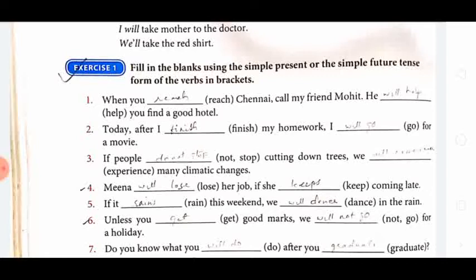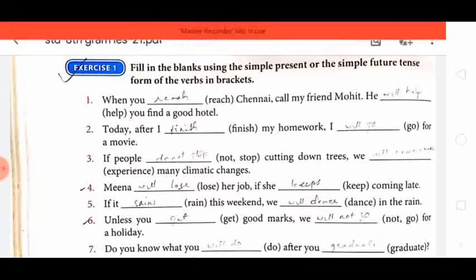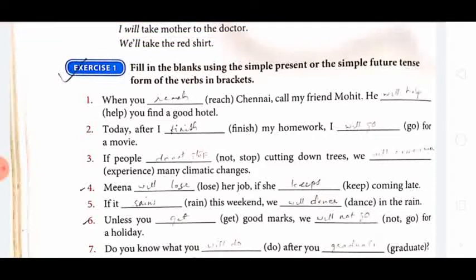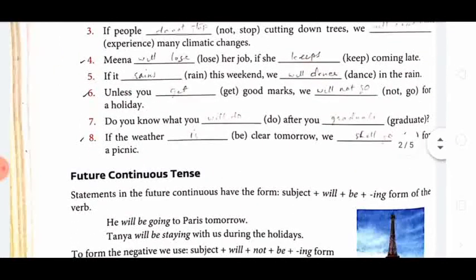Then, today, after I finish my homework, I will go for a movie. Here, will go. What is the first action? That is to finish the homework. And then the next plan is there, so it will come with the simple future tense. Okay. So this exercise answer I am sending to you. You please write down the answers in the questions also.